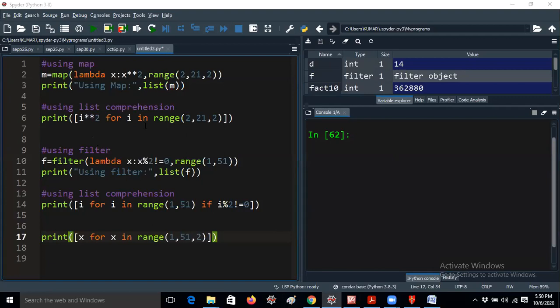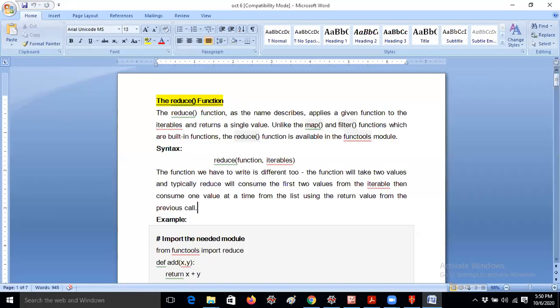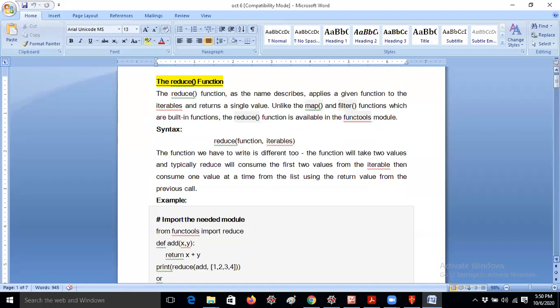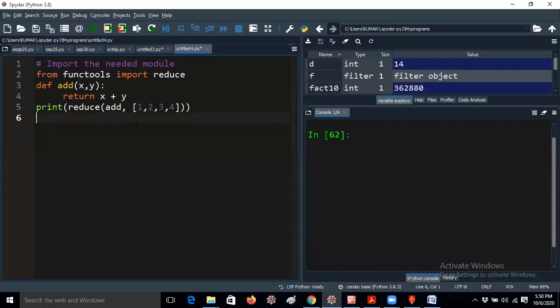So now I would like to discuss the reduce function. This is one of the programs.